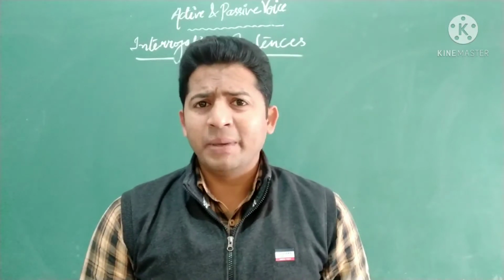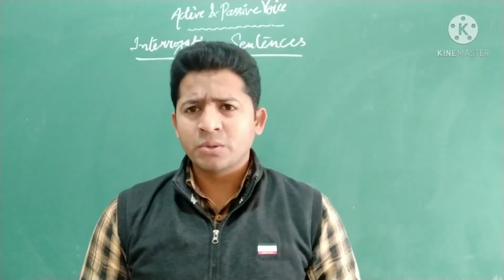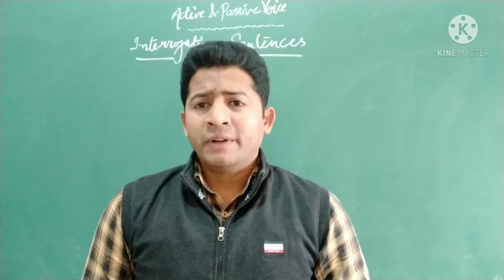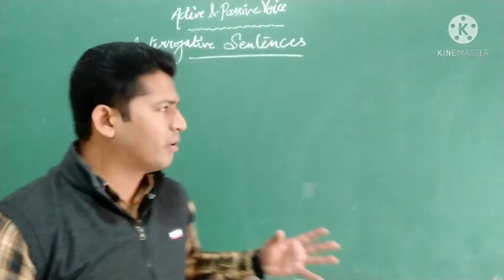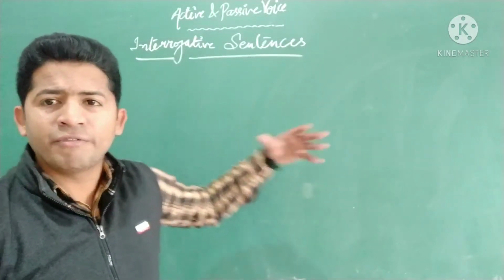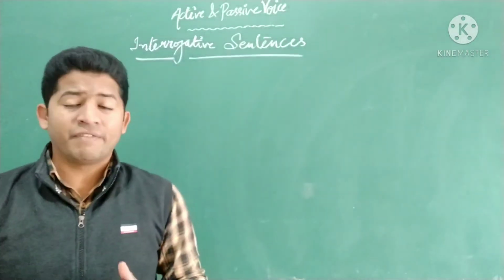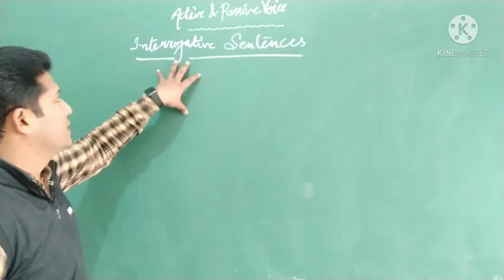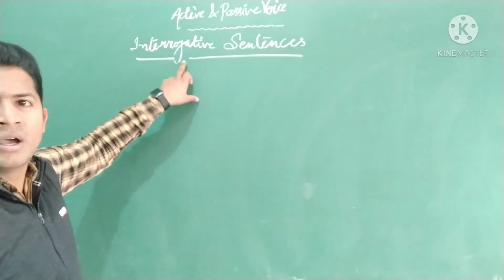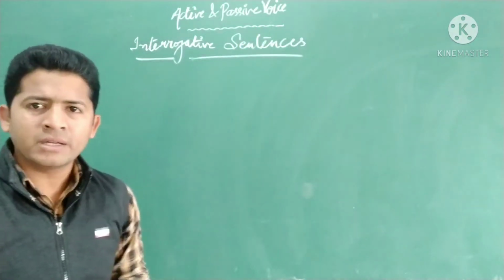Dear students, we have been studying about interchange of any active sentence into passive. Today, we'll talk about interrogative sentences. We have discussed the first type of sentences, conversion of declarative sentences. In that case, we studied both assertive, affirmative and the negative one. Today, we'll study how to change an active sentence, which is an interrogative type sentence, into its passive, right?